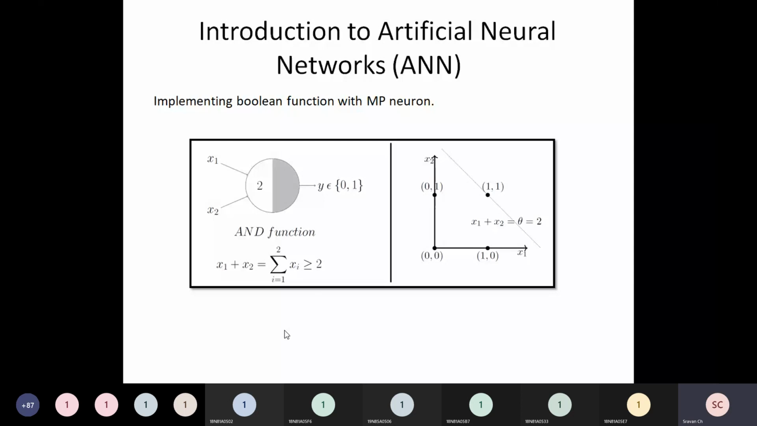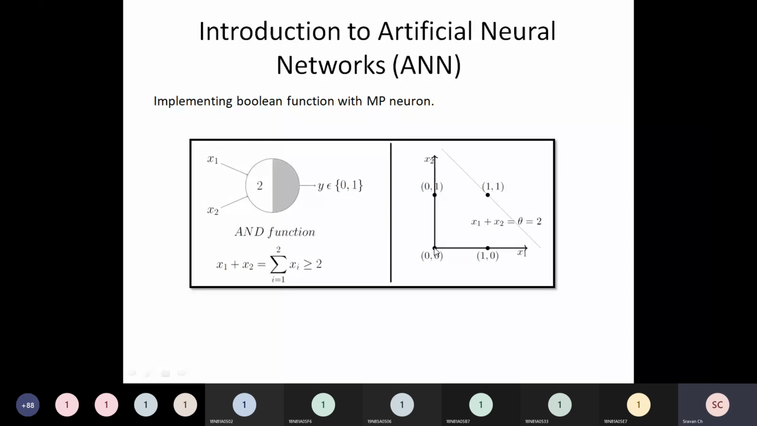If you observe on the right hand side, I am trying to represent the output of this AND function, or the output of this MP neuron, in the form of a graph with two inputs. With two input variables, x1 and x2, how many combinations will I get? This is the AND gate truth table, my dear friends. I'll get 0,0, 0,1, 1,0 and 1,1. This is very, very important.